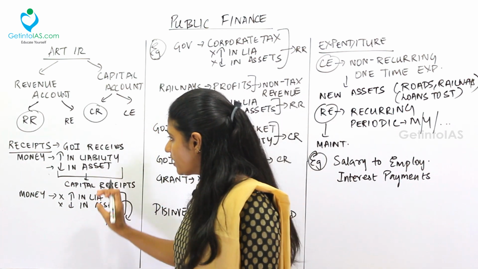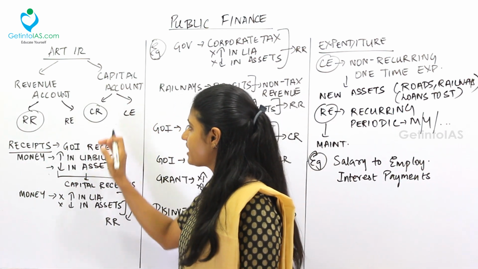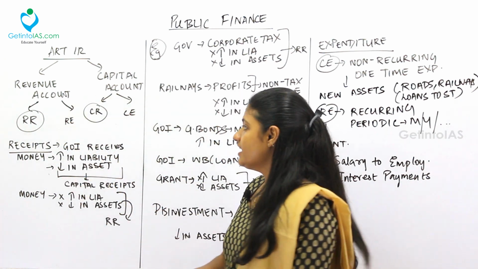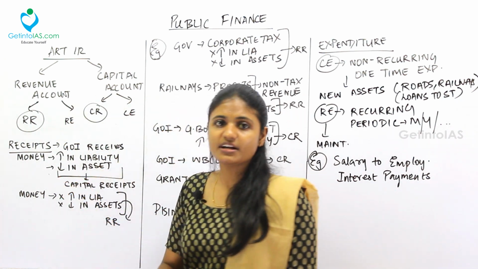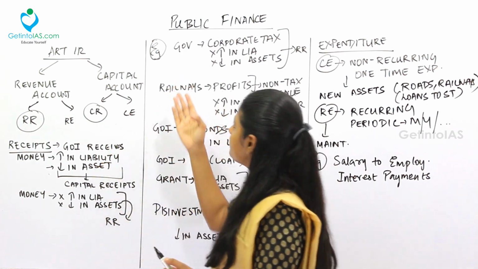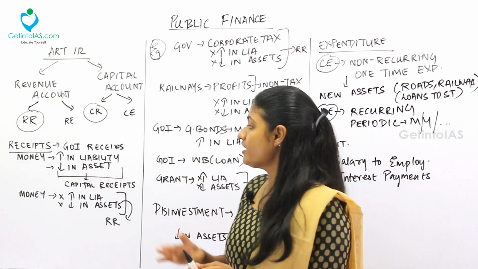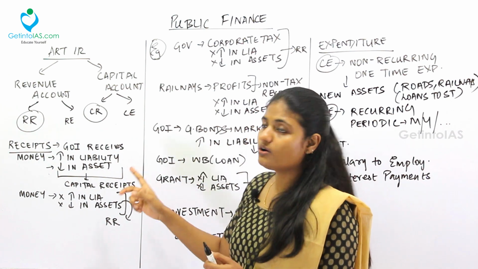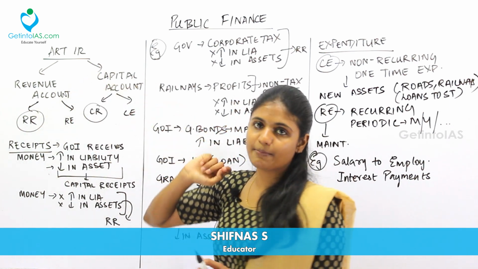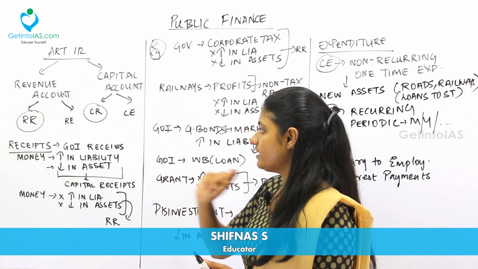You don't need to mug up what all the receipts, the capital receipts, the capital expenditure and the revenue expenditure are. Instead, there is a simple trick to remember the receipts and expenditure. This will be mostly reflected in your prelims examination. Every year, at least 1 or 2 questions will be asked from this part on the revenue account and the capital account. I'll decode it very easily for you all.